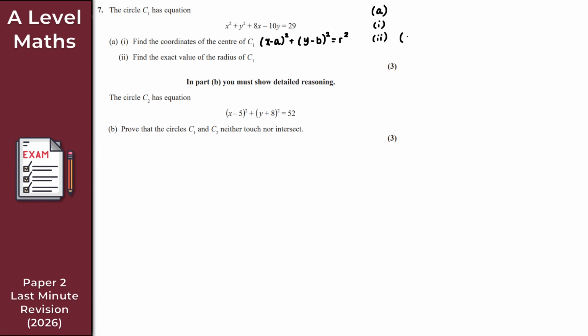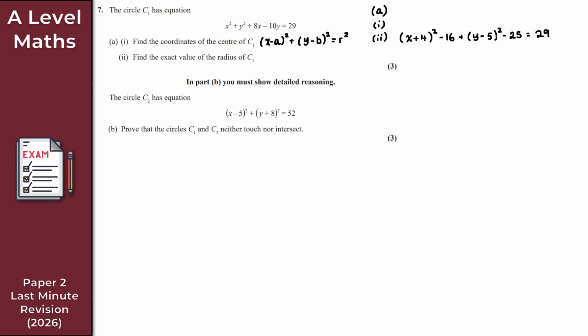I get x plus 4, all squared. I would then get minus 16. Do the same now with the y part here. So that's y squared minus 10y. That's going to give me y minus 5 there in a bracket. We square that, minus 25, and that is equal to 29. So I now want x minus a squared plus y minus b squared on the left-hand side.